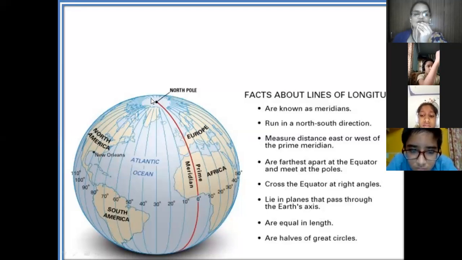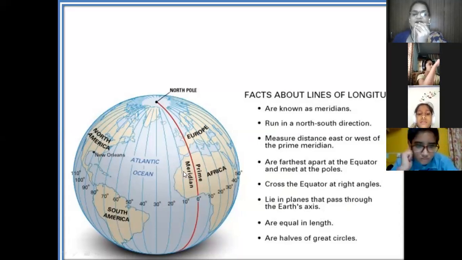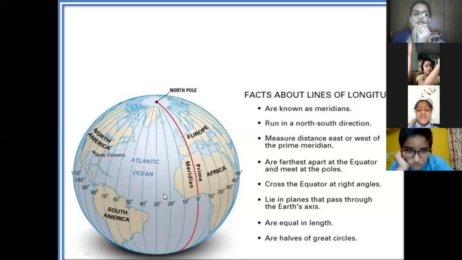These longitudes run from north to south. You saw latitudes running from east to west. Longitudes run from north to south direction, and they measure distance east or west of the prime meridian. As they go farther from the equator, they come closer and meet at the poles. You can see North Pole to South Pole. So they are meeting from North Pole to South Pole.